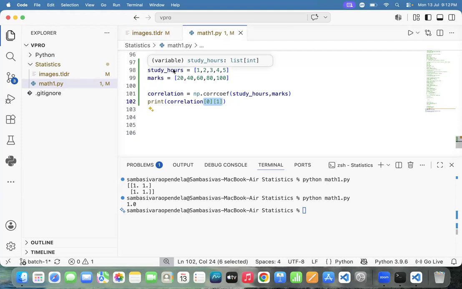python math1.py. cd statistics. Team, once completed, give the confirmation.